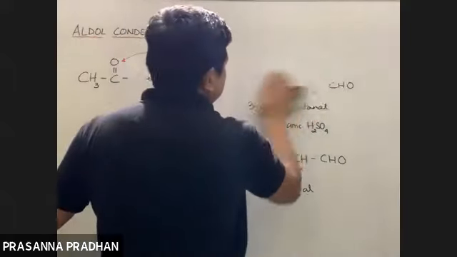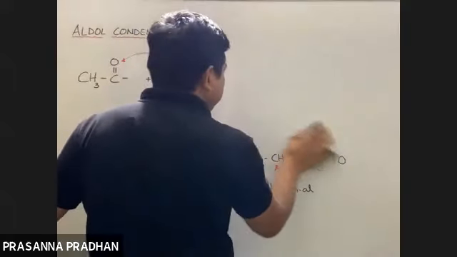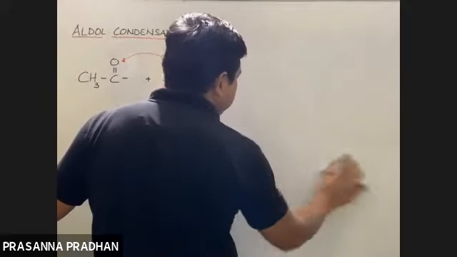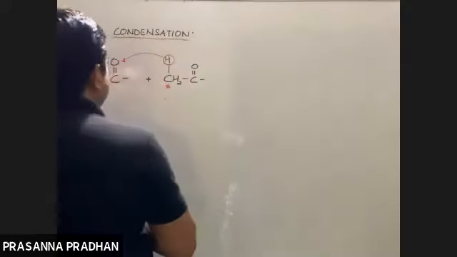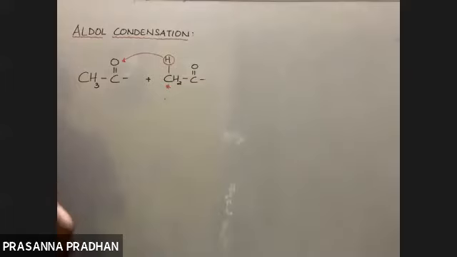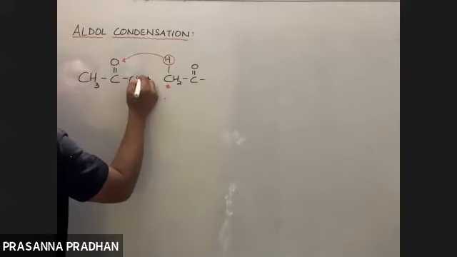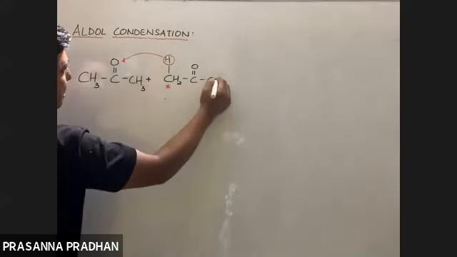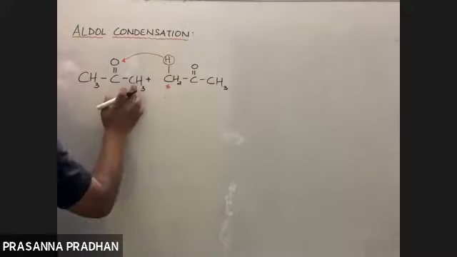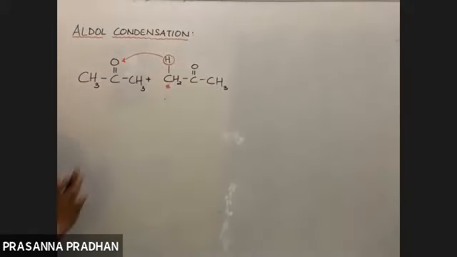Okay, now see. I'll take another compound which contains an alpha hydrogen atom. Say acetone, CH3COCH3. So will this undergo aldol condensation? Yes, it contains alpha hydrogen atom. ये भी alpha है, ये भी alpha है.